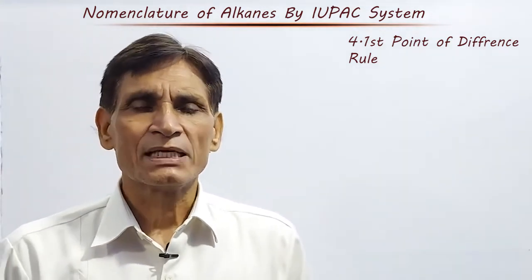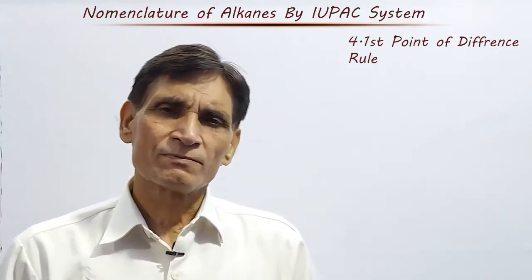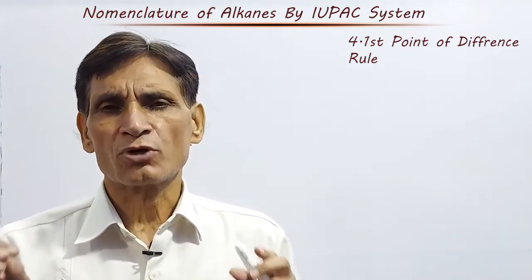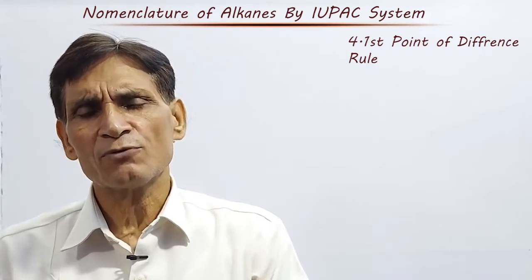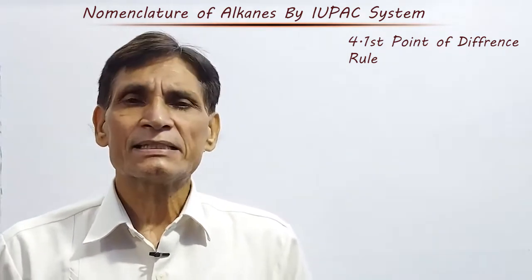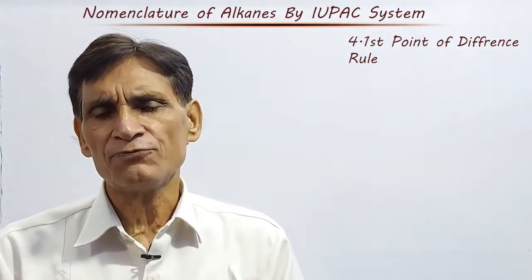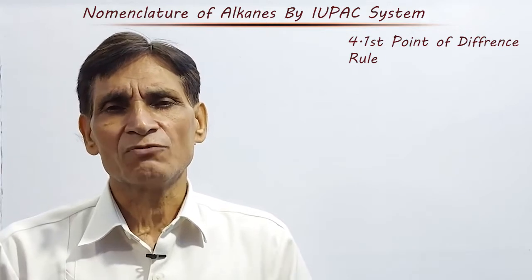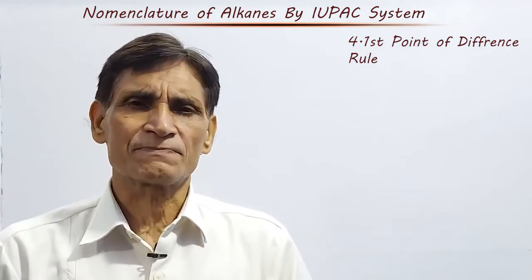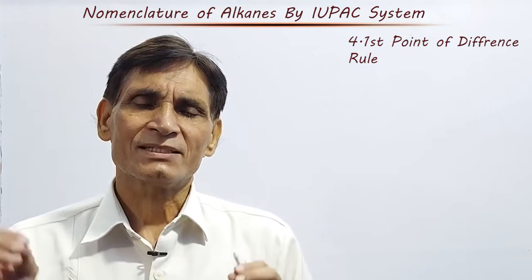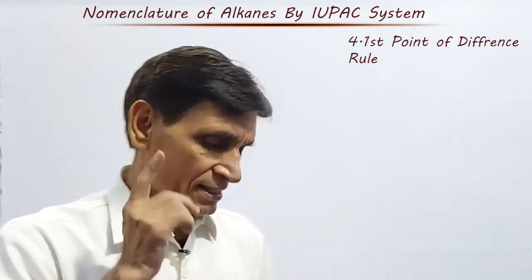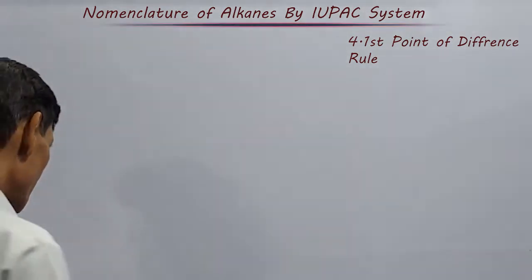Once again, if two or more different sets of locants containing the same number of terms are possible, then that set of locants is preferred, which has the lower number at the first point of difference. See, by example it will be very clear.